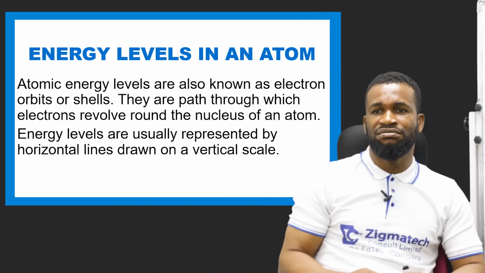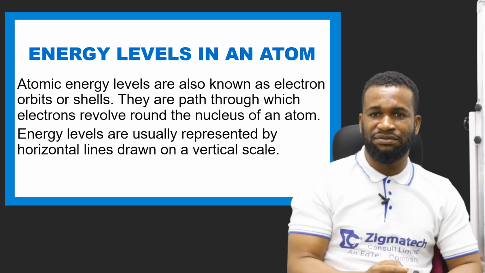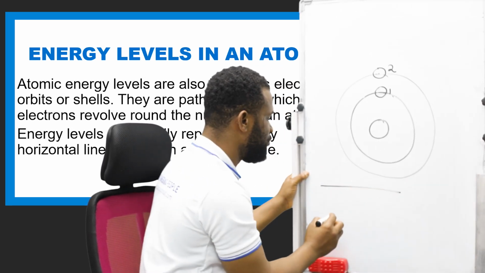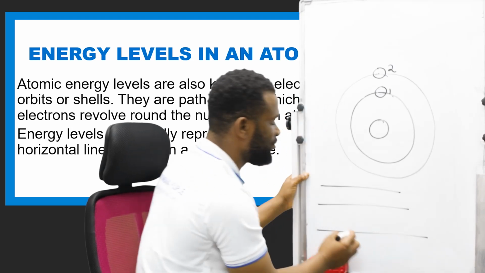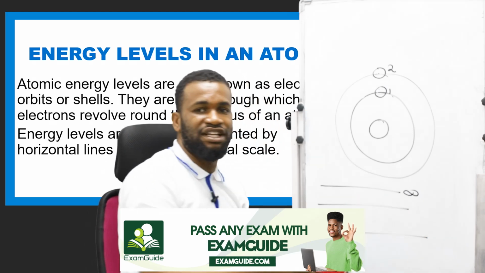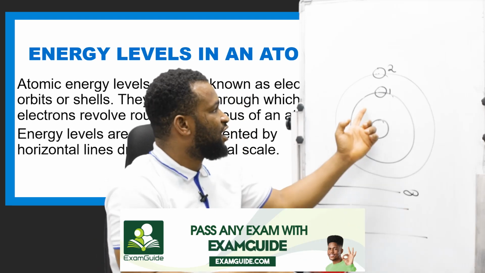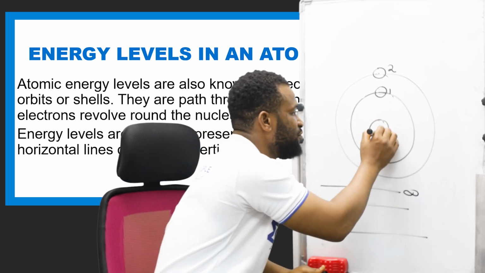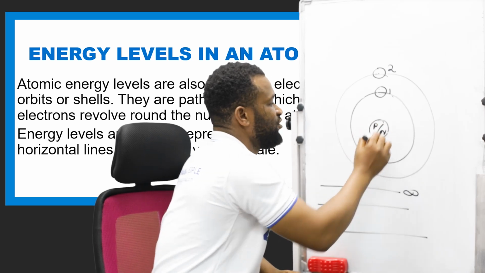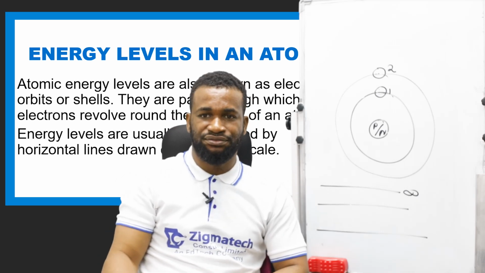Now, energy levels in an atom are also known as electron orbits or shells. They are paths through which electrons revolve around the nucleus of an atom. Energy levels are usually represented by horizontal lines. So these can also be seen as energy levels, where this place is infinity, and then this level. So we can use horizontal lines to represent these energy levels. We can also use this kind of configuration where this is the nucleus with positive charge, with protons and neutrons inside. We can also represent them in this way according to Bohr's model.